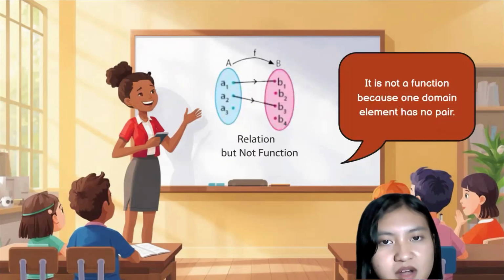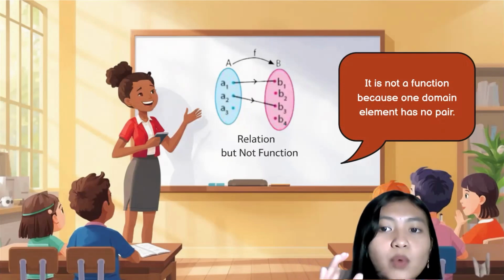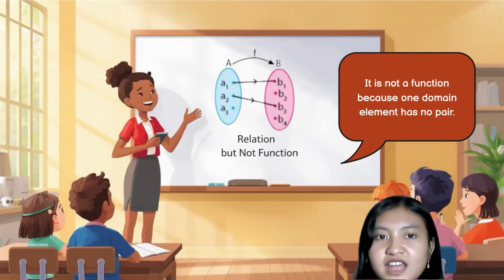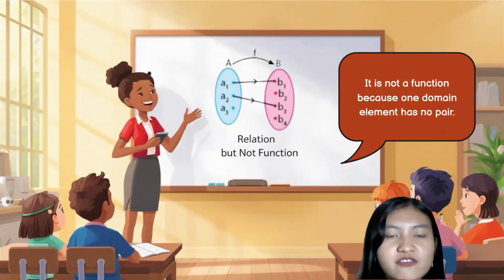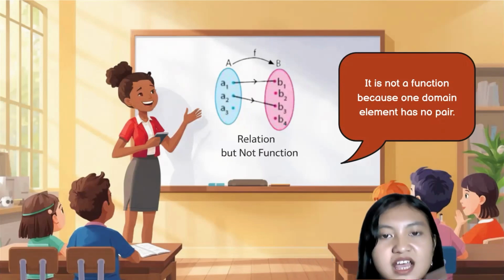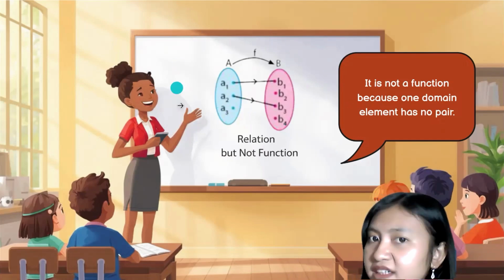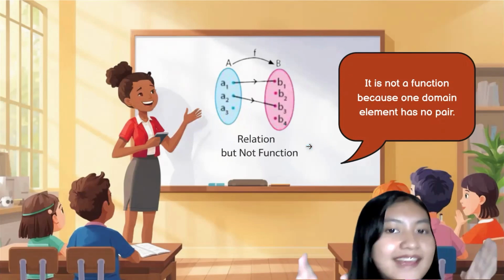Okay, the second one, we can see that it is also not a function because one domain element has no pair. So in a function, the elements of the domain must have one pair in the codomain. That's why it is not considered a function, but it is a relation.